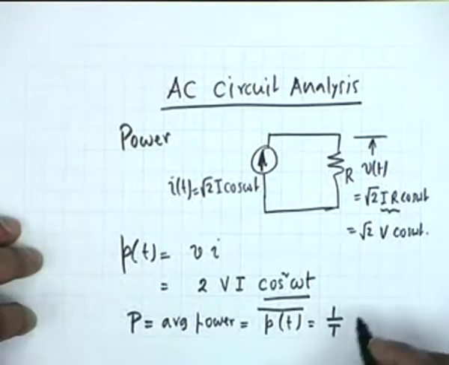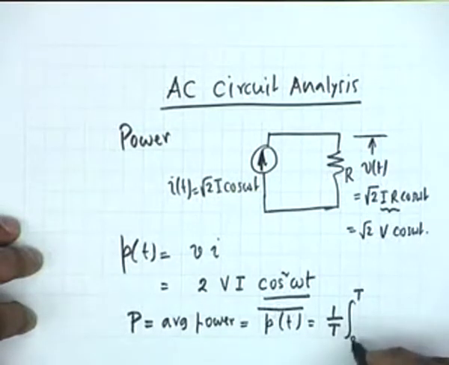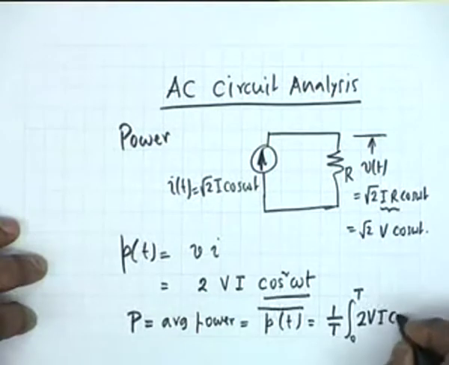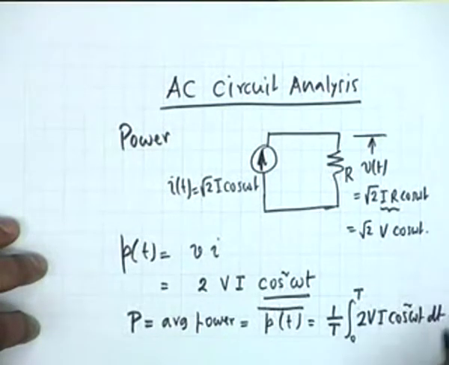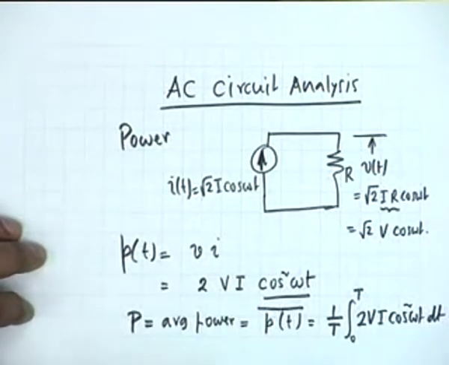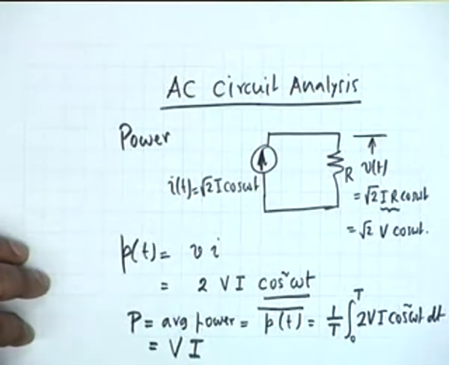Another notation for this is p of t average, where the average is over a cycle. In other words, it is 1 by T integral from 0 to capital T, or any other instant of time t1 to t1 plus T. The only thing is it has to be one complete cycle, of twice VI cosine squared omega t dt. And you know the average value of cosine squared or sine squared over one period is half, and therefore the average power is simply equal to the product of the root mean squared values of the voltage and current.